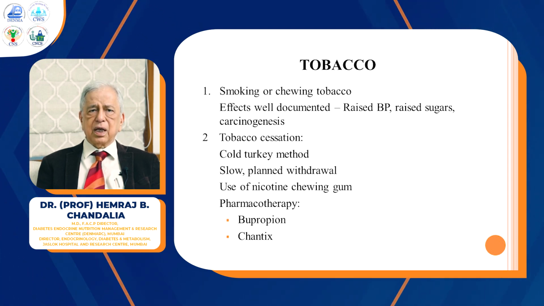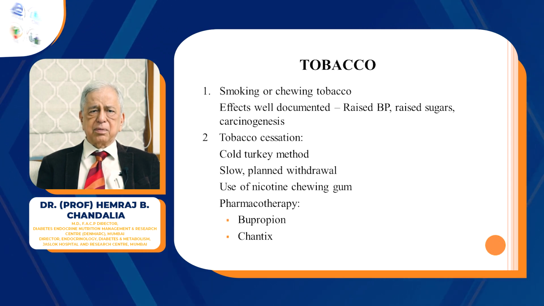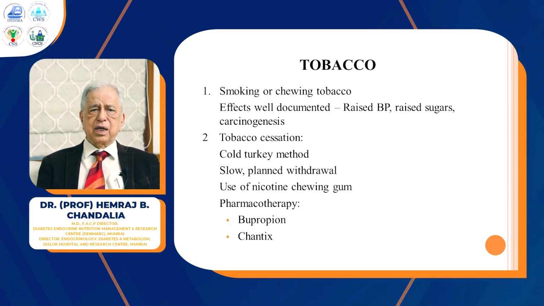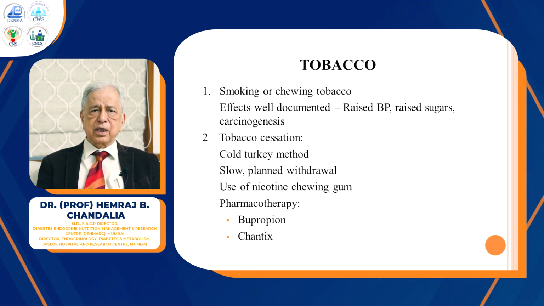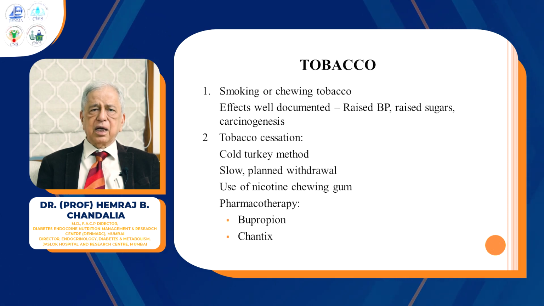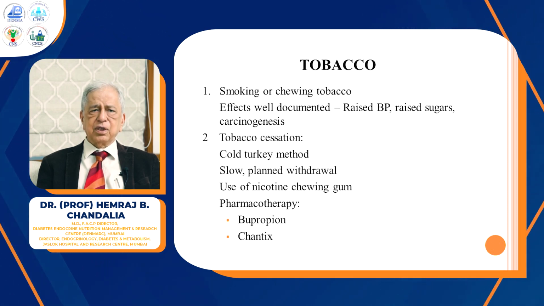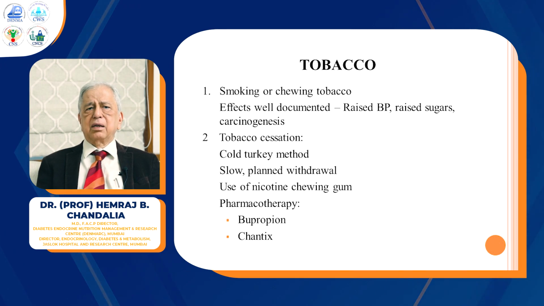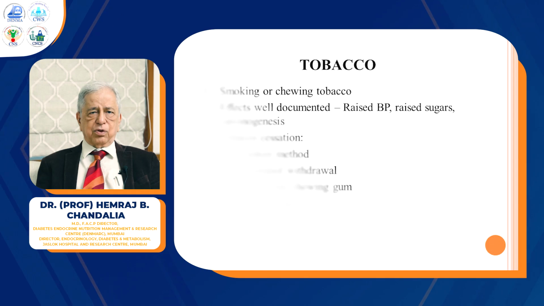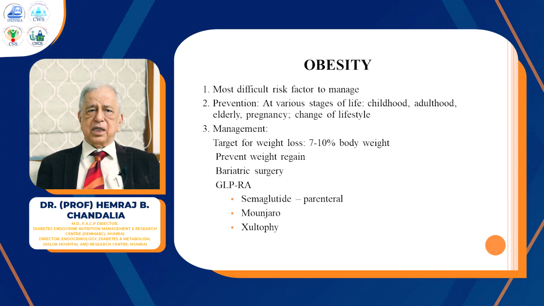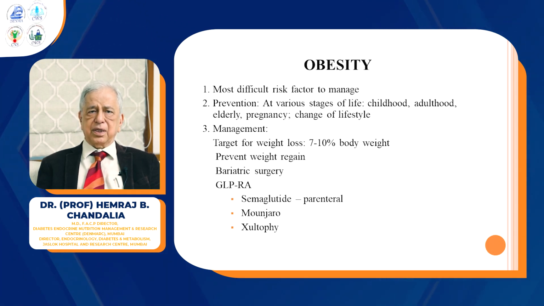And of course, there is pharmacotherapy. Some drugs can help you in patients who find it very difficult to get off tobacco, and that is bupropion, you see, given for 2 months: after 1 month the withdrawal takes place, and one more month the drug is continued. And of course, Chantix is a newer drug which is not being used extensively but can help in very difficult patients. Another modifiable risk factor is obesity, which is the most difficult risk factor to manage on a long-term basis.